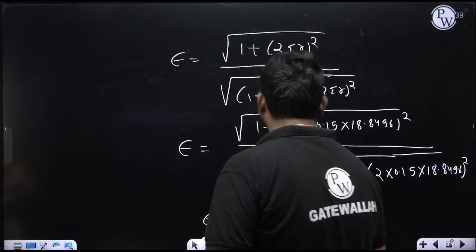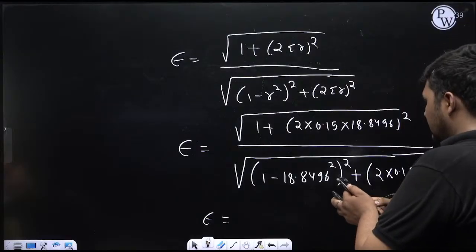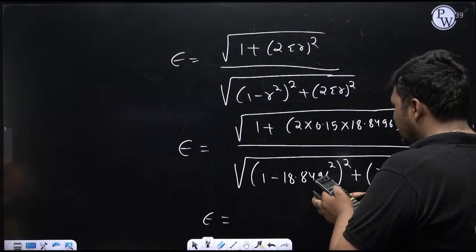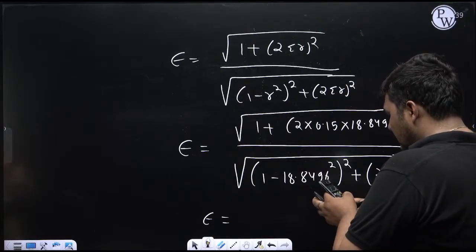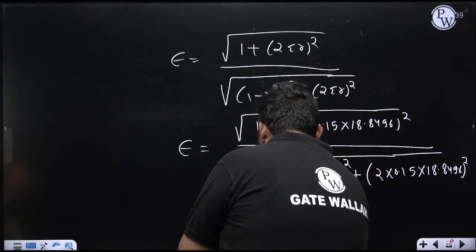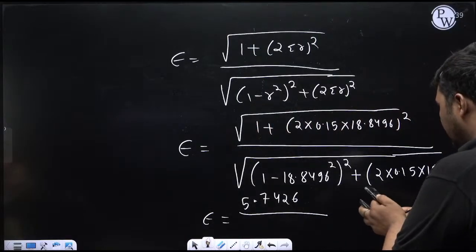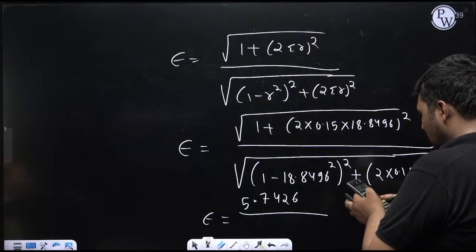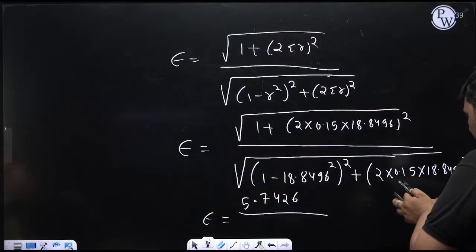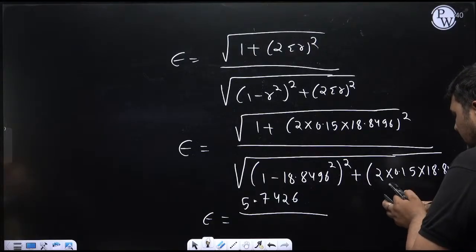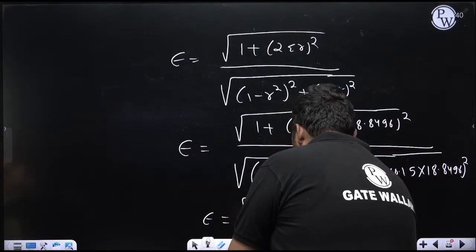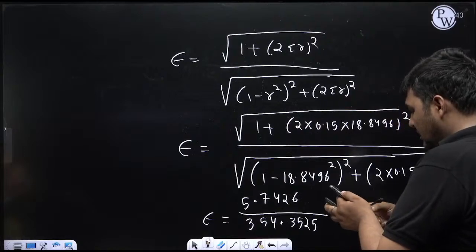The above part, 2 into 0.15 into 18.8496 squared plus 1, then the root of this, is coming 5.7426. The below part is coming 354.3525.